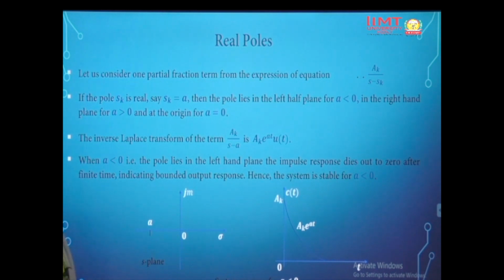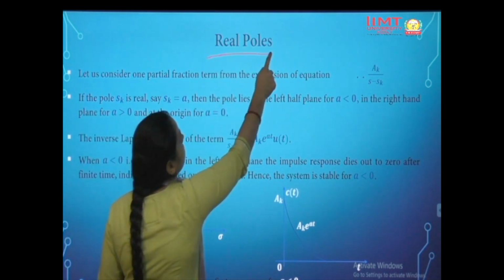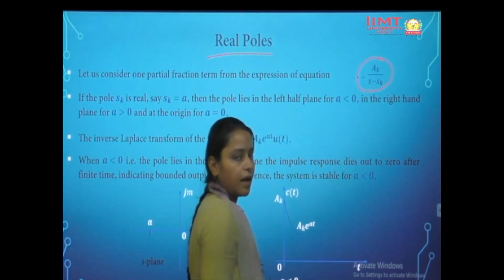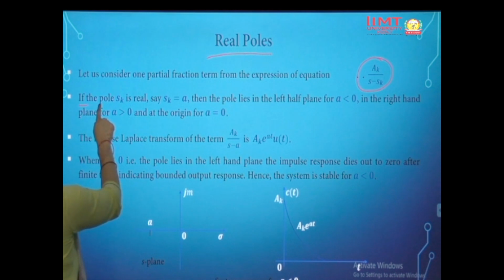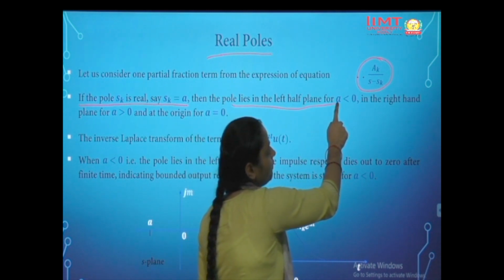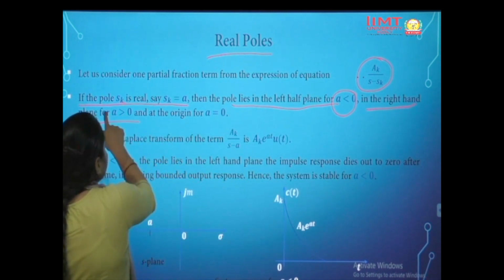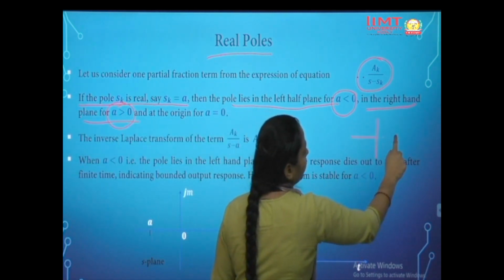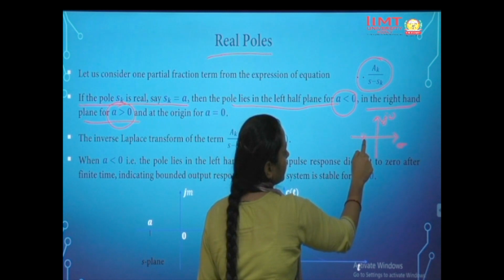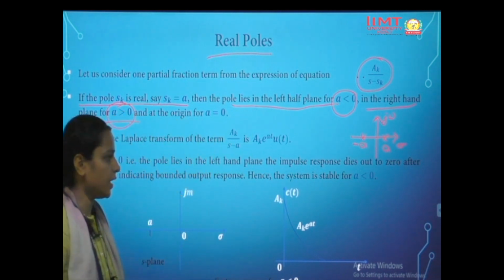So let us consider all the cases one by one. First, let us consider if we have all real poles only. For real poles, the partial fraction term would be Ak upon s minus sk. If a pole sk is real, say sk is equal to a, then the pole lies in the left half plane for a less than 0, and in the right half of the plane for a greater than 0. If we have a plot here, sigma and j omega, then if a is less than 0 the pole would be somewhere here, and if a is greater than 0 the pole would be here on the right hand side of the s plane.